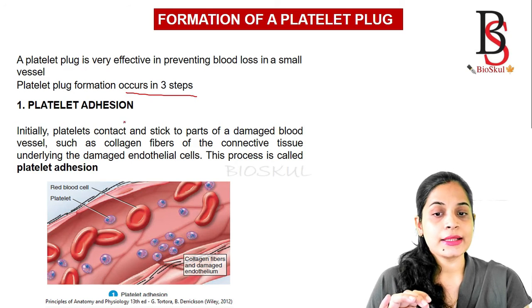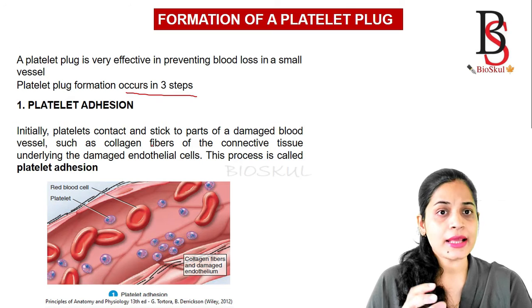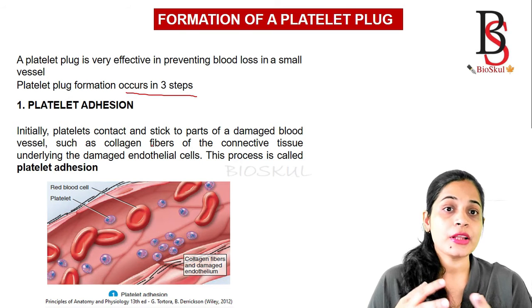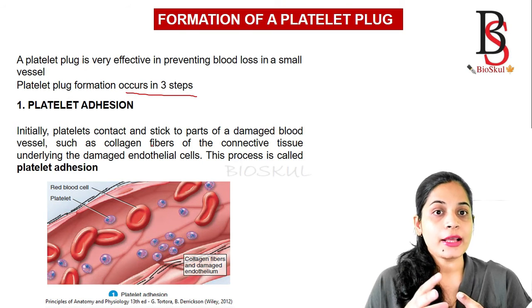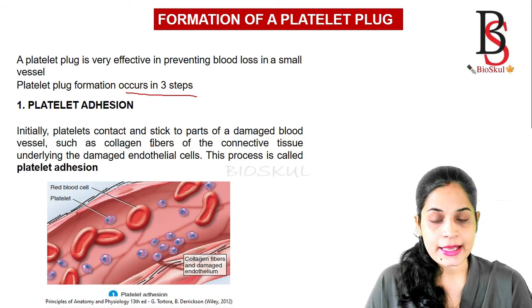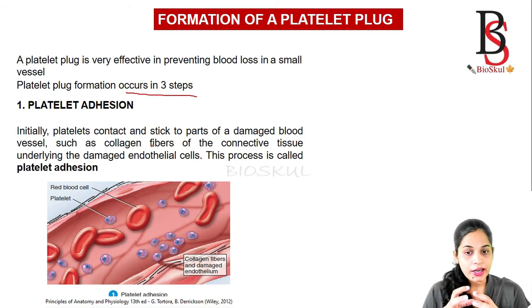Initially, platelets contact and stick to parts of the damaged blood vessel, like the collagen fibers or the connective tissue underlying the damaged endothelial cells. That contact and sticking of the platelets to the damaged blood vessel is known as platelet adhesion.